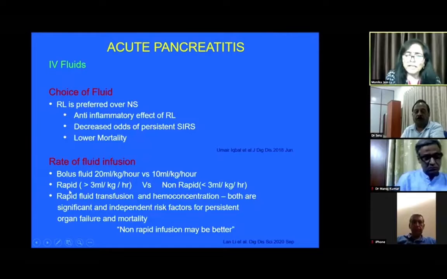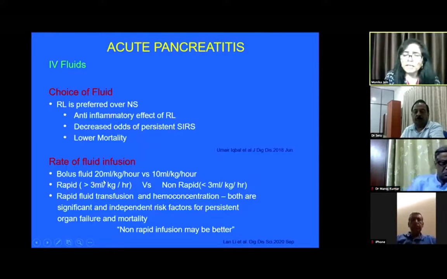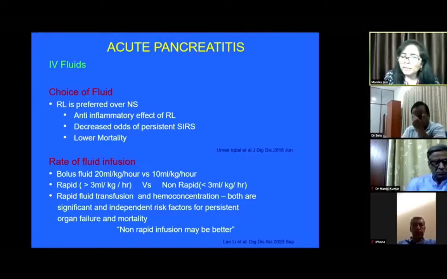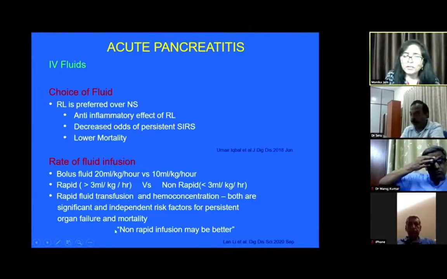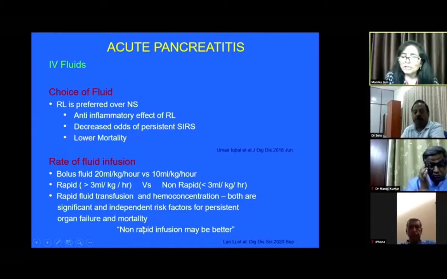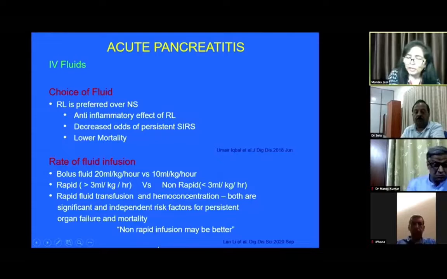Next is how much fluid should be given later on. There are also studies on 3 ml per kg per hour rapid infusion versus non-rapid infusion, and it has been seen that rapid fluid transfusion and hemoconcentration are both significant and independent risk factors for persistence of organ failure and mortality. Now, the consensus is that non-rapid infusion may be better in patients who are admitted in the ICU.